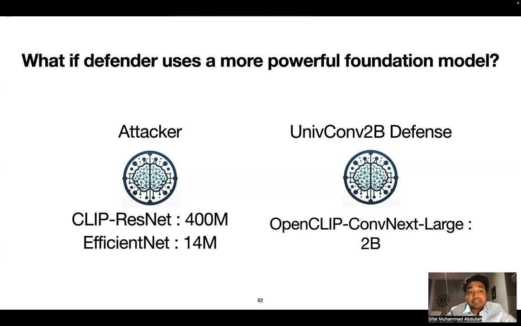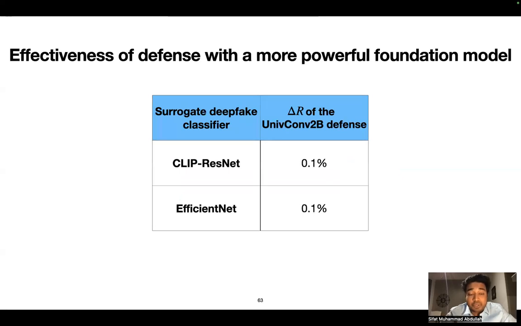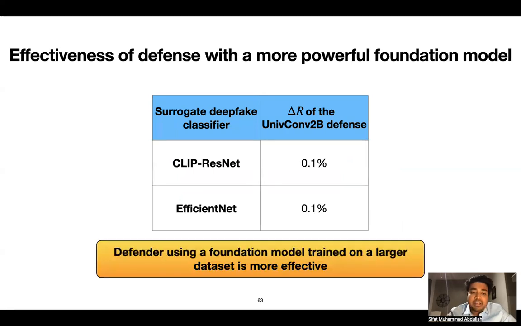So now let's look at how effective a defense which uses a more powerful foundation model will be, which in this case is the UnifConf2B defense. Against both of our surrogate deepfake classifiers, CLIP-ResNet and EfficientNet, the degradation of the UnifConf2B defense is only 0.1%, which is very impressive performance. That means a defender using a foundation model trained on a larger dataset is more effective.